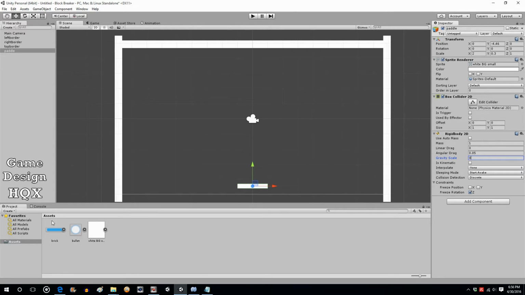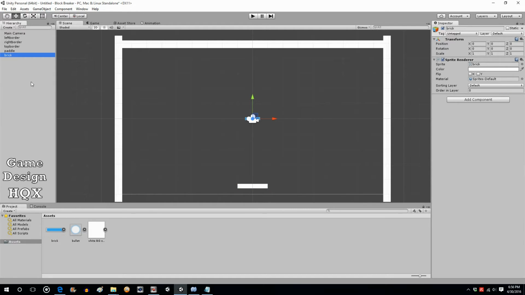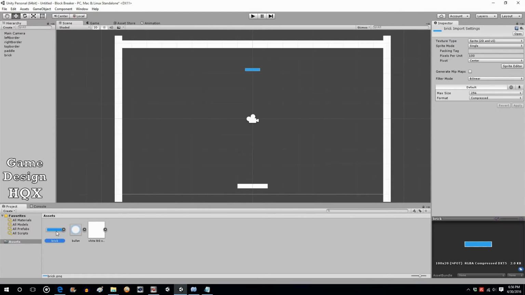Let's create some bricks to be destroyed. Now, there's a better method for making a screen full of bricks, but again, this is just the broad strokes, so I'm just going to manually create a few. So I'm going to drag and drop the brick image. Now, that brick might be a little bit small for your liking, so if you click on the asset itself, another way of scaling an object is by changing the asset itself. So rather than changing the object, you can change the underlying asset.